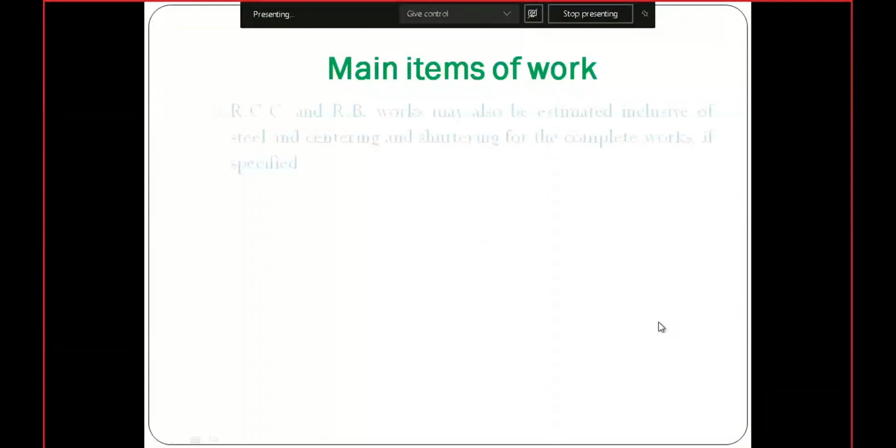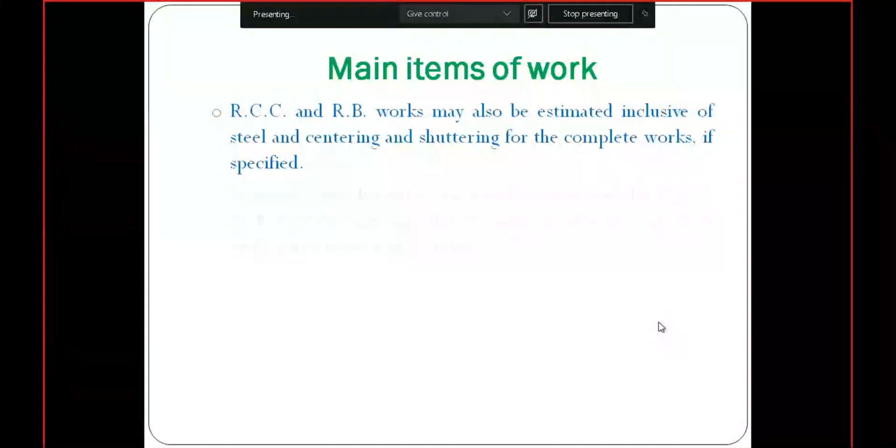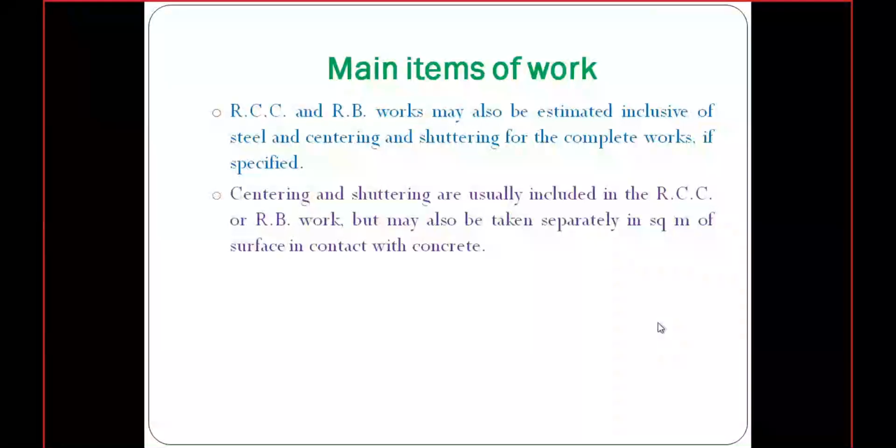So this reinforced cement concrete or reinforced brickwork may also be estimated inclusive of steel and centering and shuttering for the complete work, if specified. That means if the estimate requires us to find the centering or shuttering, whatever surface is in contact with the concrete we consider as the shuttering or centering area. This we take in square meters.